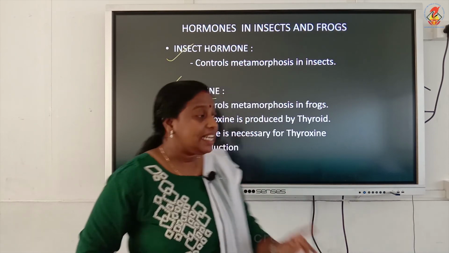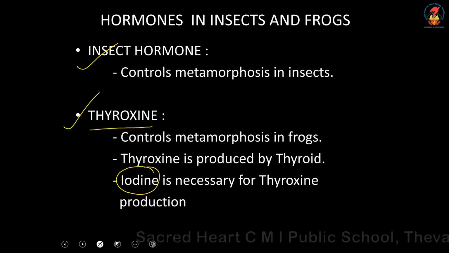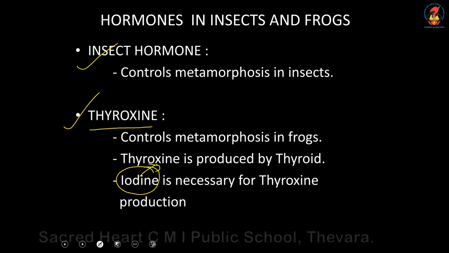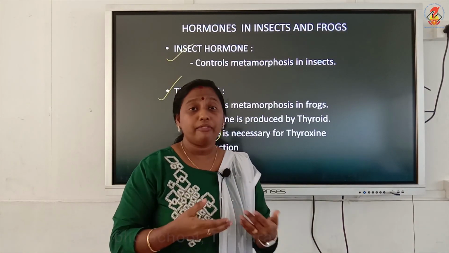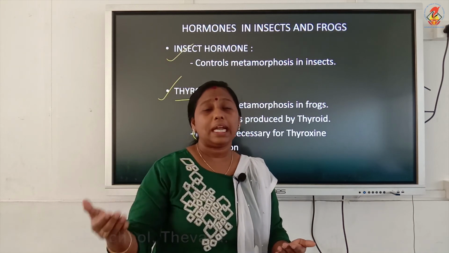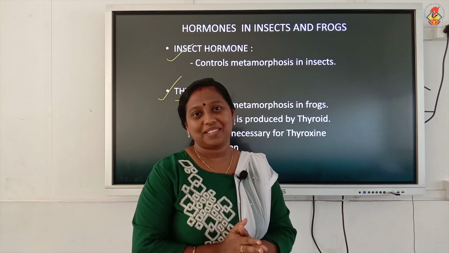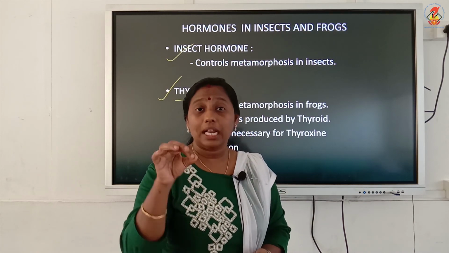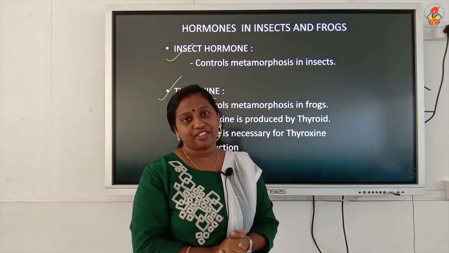If there is a deficiency of iodine, thyroxine will not be released by the thyroid gland. Hence, can the tadpole become an adult frog? No, metamorphosis will not take place. Understood? So, iodine is very essential in the water in which the tadpole lives. This is the reason for that.